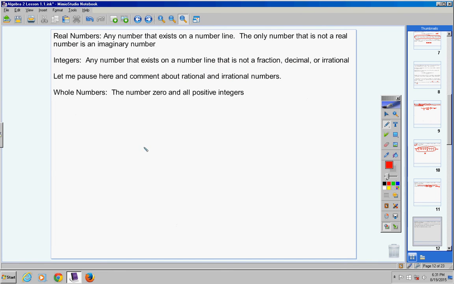Now let's talk about whole numbers. Copy this definition down, please. A whole number is the number 0 and all positive integers, okay? The number 0 and all positive integers. Keyword integers, okay? So here's a number line. Here's 0. Here's negative 1. Here's a positive 1.